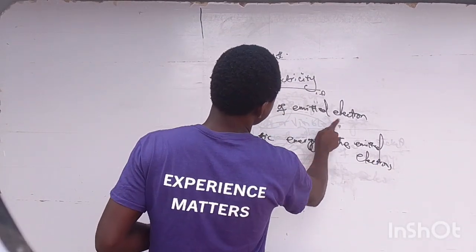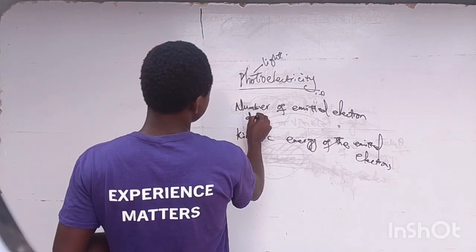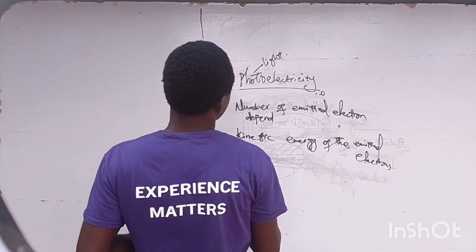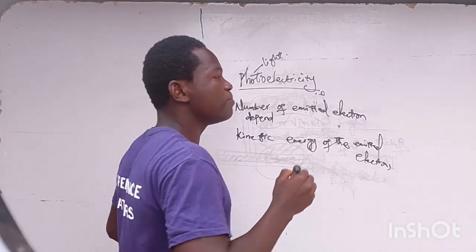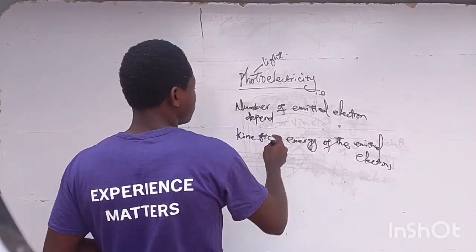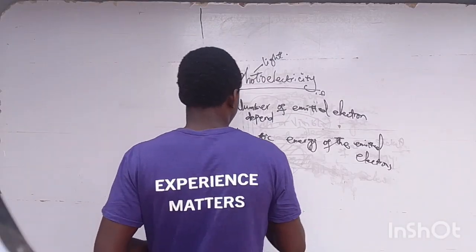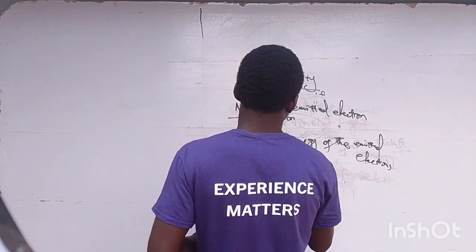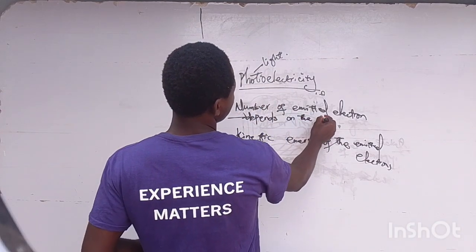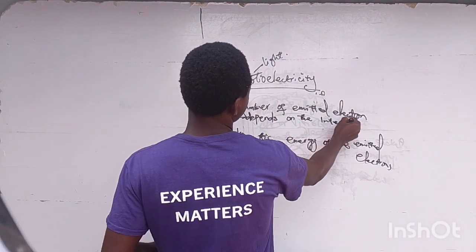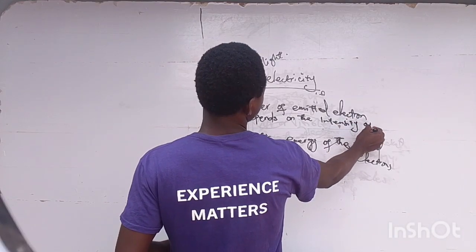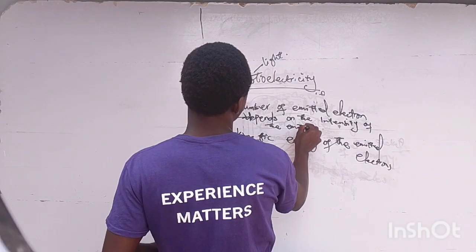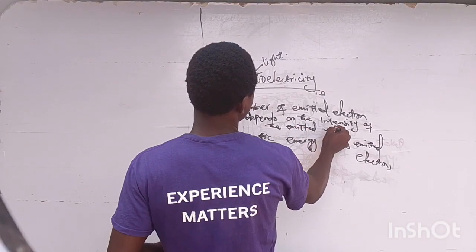For JAMB students, you have to bring out your jotter and jot this down. The number of emitted electrons depends on the intensity of the incident light.